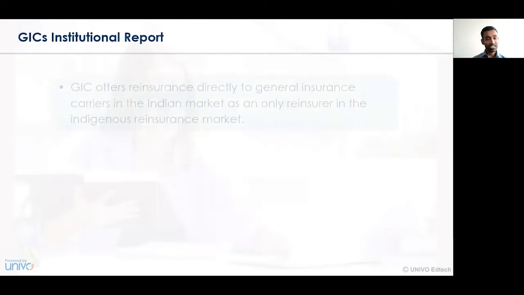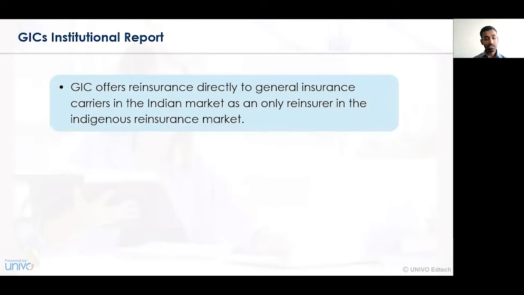Now let's have a look at GIC's institutional report. GIC as an institution offers reinsurance directly to insurance companies and the Indian market reinsurance firms. When GIC acts as a mediator or link between the insurance company and the insurance agent, it provides direct support to the insurance companies as well as to the insurance intermediaries, the various brokers, sub-brokers and agents that have been appointed. GIC's institutional report suggests that all the insurance contracts under the purview of GIC are being settled on time, and claim settlement is also done at the maximum level.